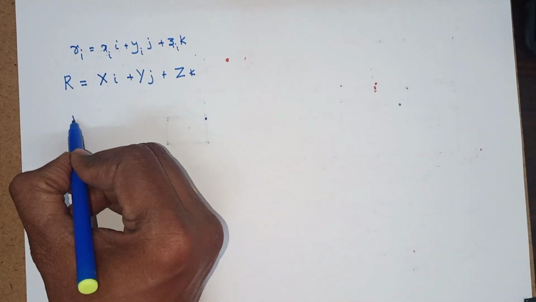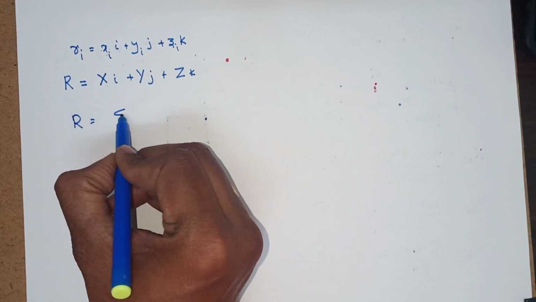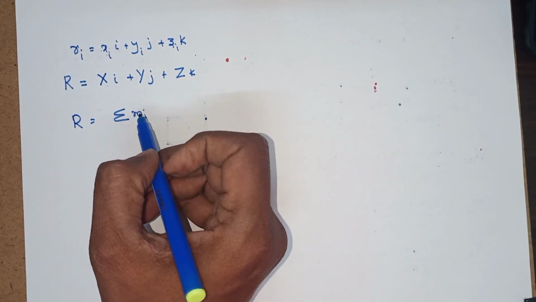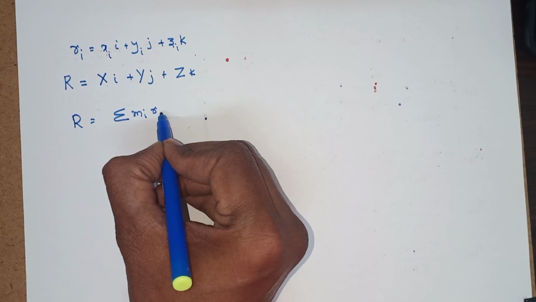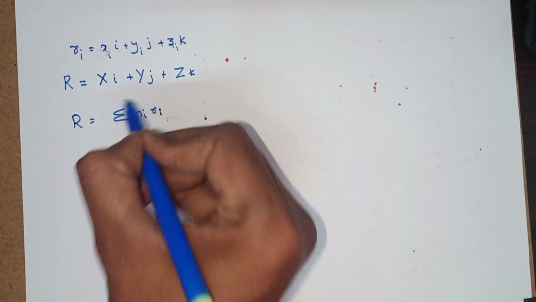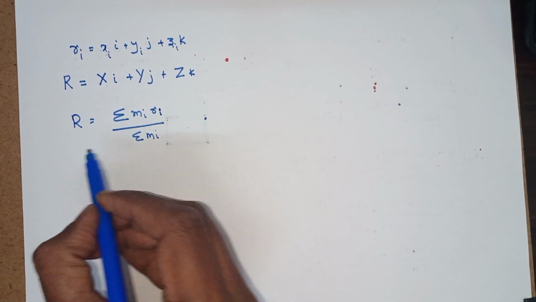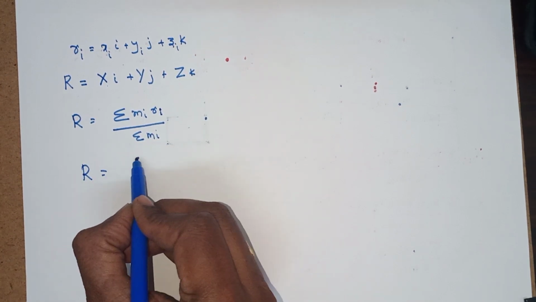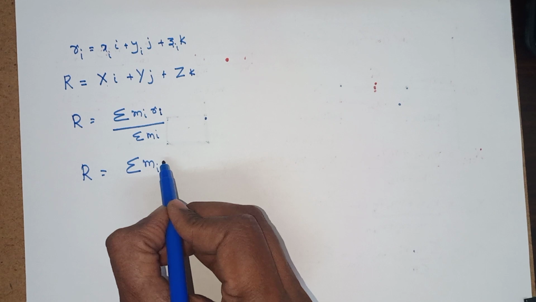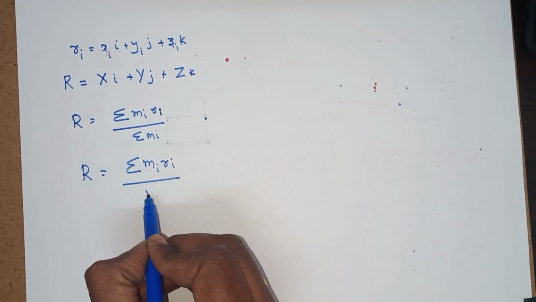How to write it in another way? With mi masses and corresponding position vectors ri by sigma mi, we will write it as R is equal to sigma mi ri by capital M.